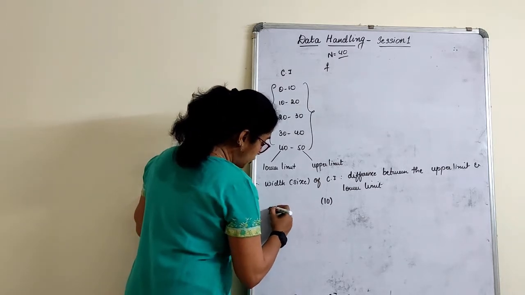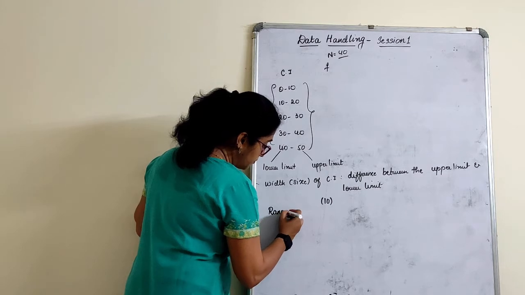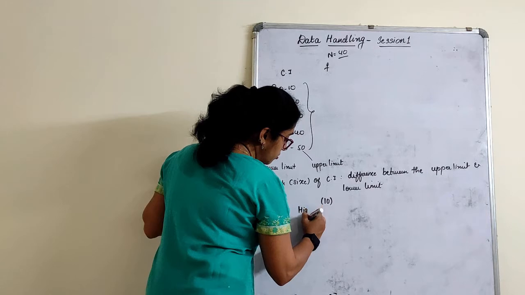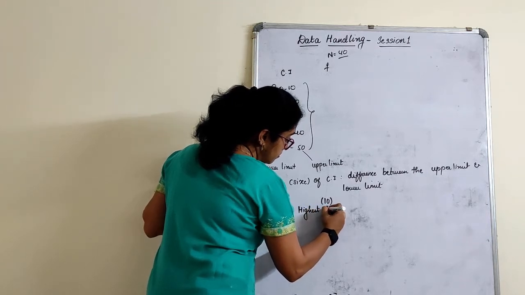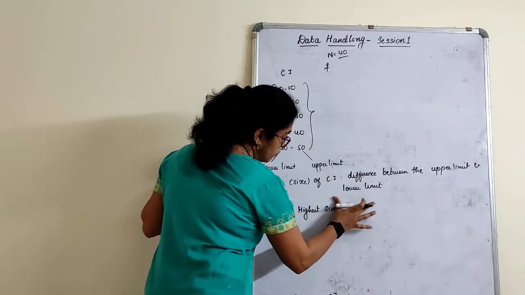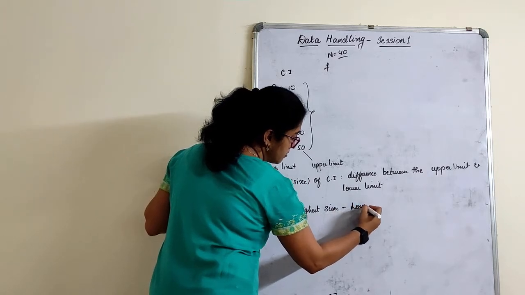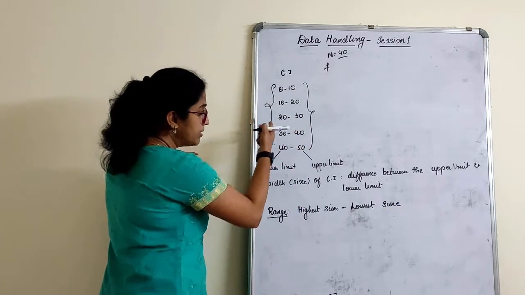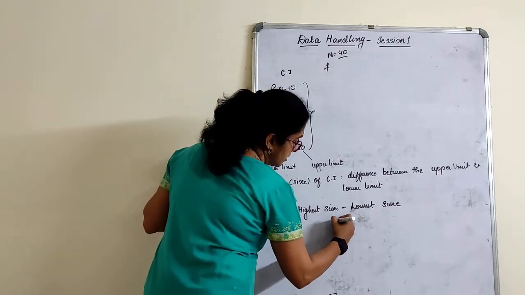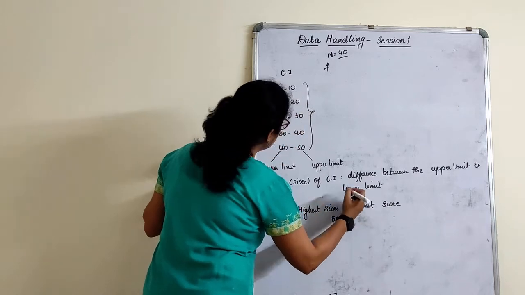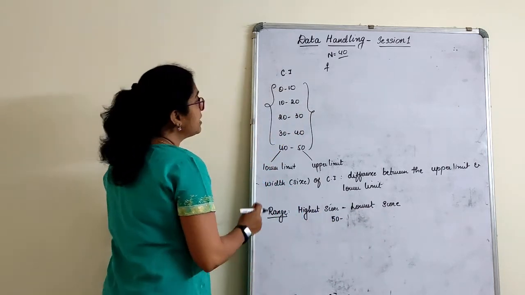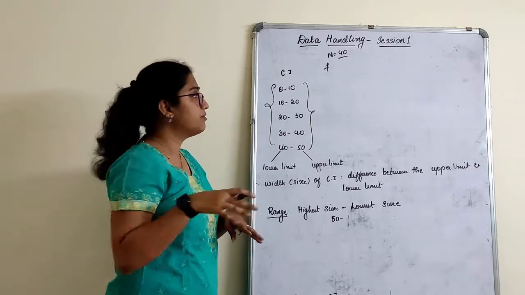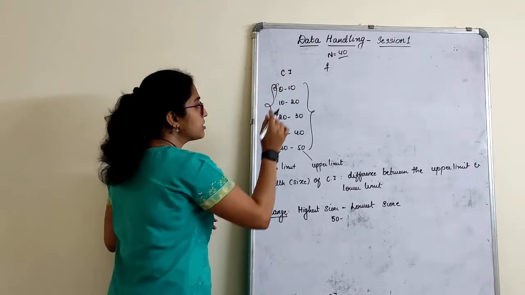There's one more concept you have to know, that is range. What is the range of the given data? It is the highest score minus the lowest score. So in this given data, the highest score is 50. The lowest score is, actually 0 to 10 we have taken, but in the given data 10 itself is the score. We cannot check the scores given here.